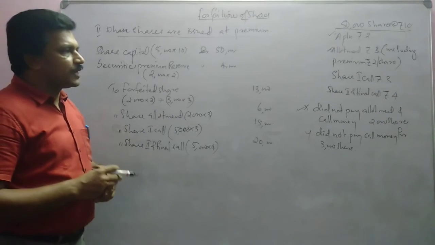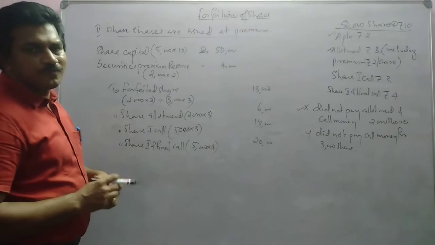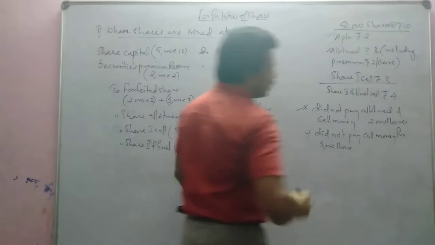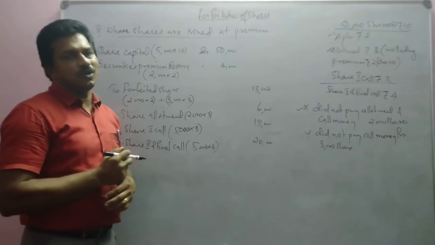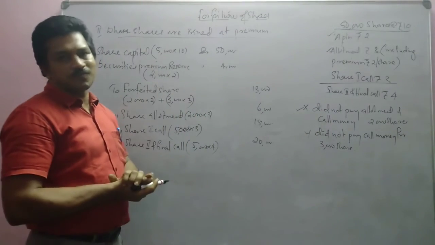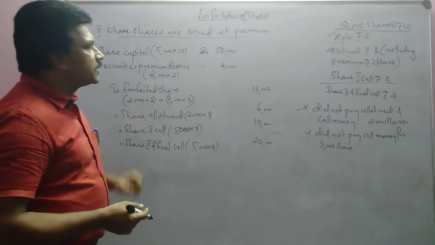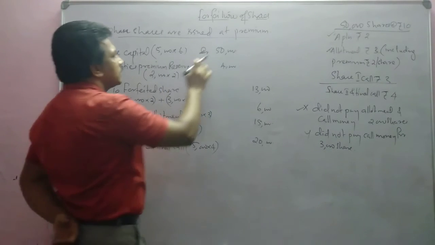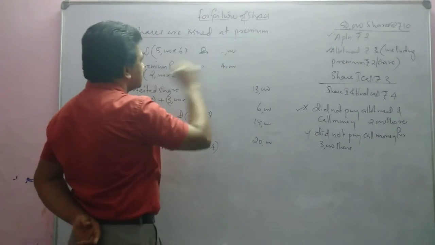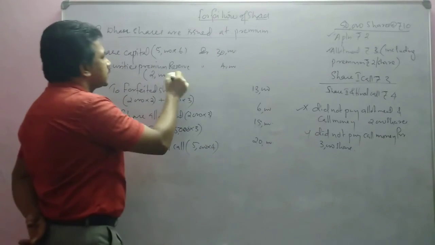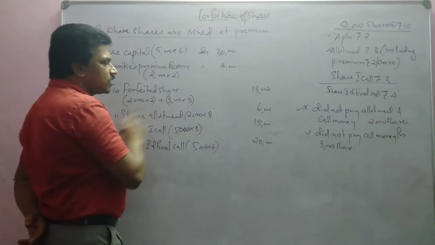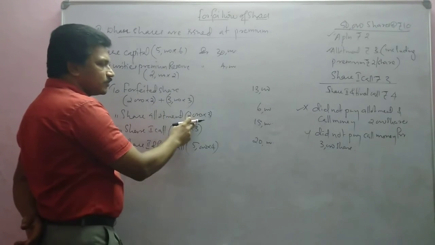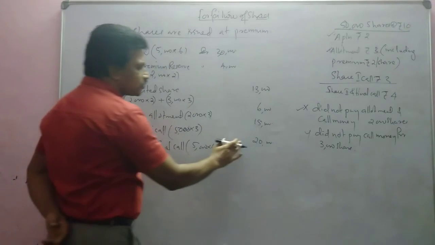Then now let us say this is not fully called. That means these shares are forfeited after the first call, before making the second call. Then what will be the journal entry? Here we will write 6 rupees, so 30,000. Securities premium, okay. Share forfeiture also, okay. Then share forfeiture, how much is paid? That is correct. Allotment, then first call. This 20,000 will not be there.